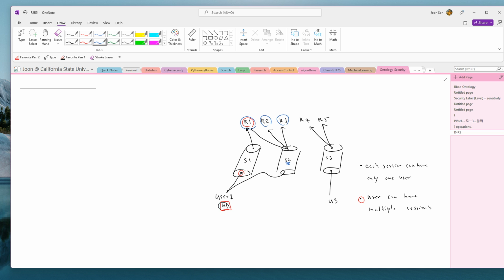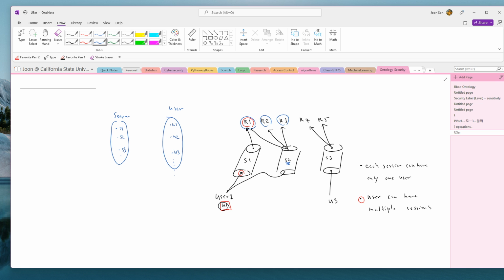Okay? So I want to show that each session can have only one user. If I draw a different diagram between the session and user, let's say here's a session and then there's a user. Let's say this is session 1, session 2, and session 3, for example, and there could be multiple sessions, S4, S5. And let's say we have user 1, user 2, and user 3, and then just keep going.